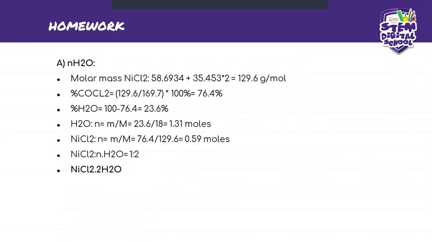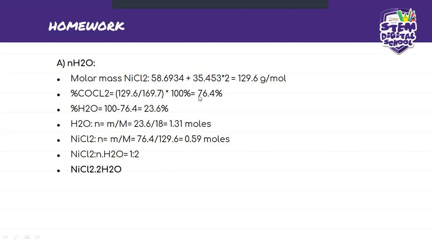Okay? So here we go. Now we got the molar mass of NiCl2, which is this one. And now, oh, this is a mistake. I wrote a mistake here, but what I wrote in here is right. So this should be NiCl2. It's going to be 129.6, which is what we got here, divided by 169.7, times by 100. And this will give us